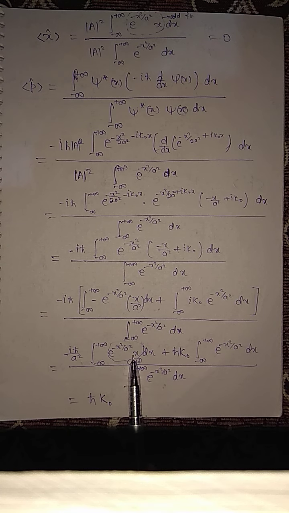Again this is an odd function, as I mentioned already for the position operator, so this will be 0. You have only this, and this will be cancelled because it is the same term, so h cross k naught is outside the integration, so you have only h cross k naught.